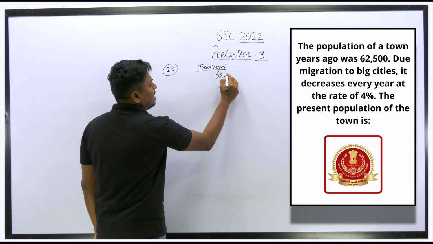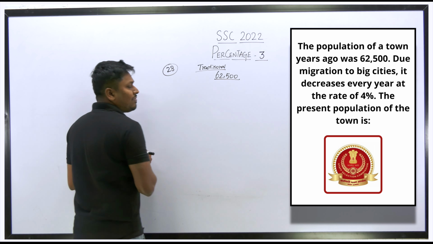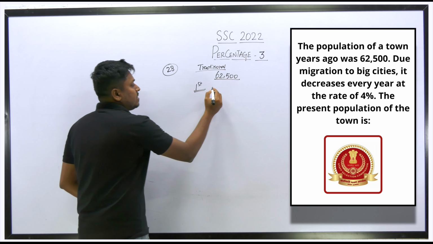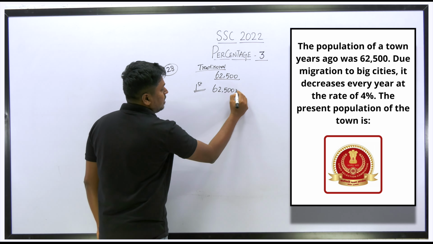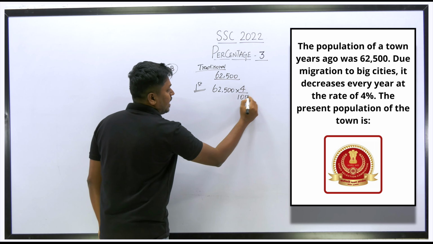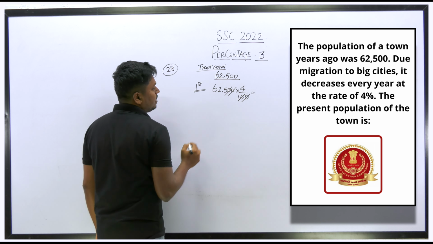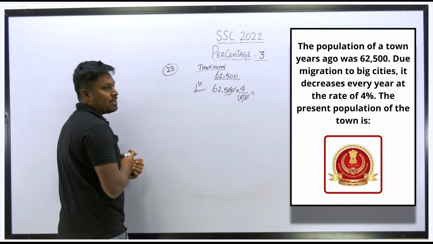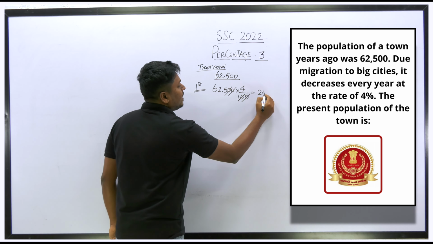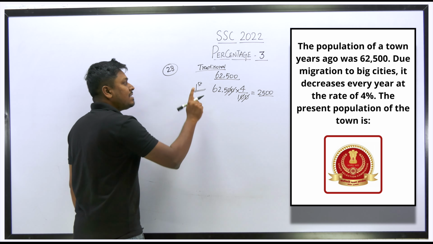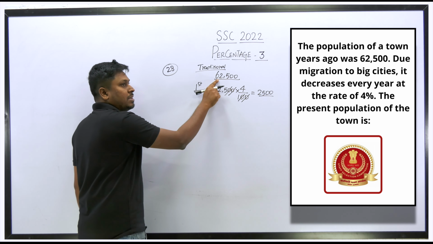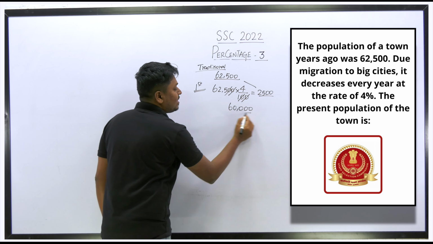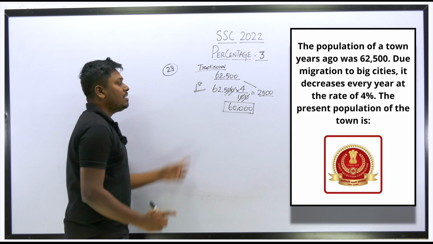Just see here, 2 years back, the population is 62,500. In the first year, the population has decreased by 4 percentage. So first, out of this 62,500, find 4 percentage. That is 4 by 100, right? So we can cancel 0, 0 here. So 625 into 4. 600 into 4 will be 2,400, so altogether 2,500. So 2,500 is the population decrease in the first year. So out of 62,500, if you subtract 2,500, the result will be 60,000. So 60,000 will be the population of the city in the first year.